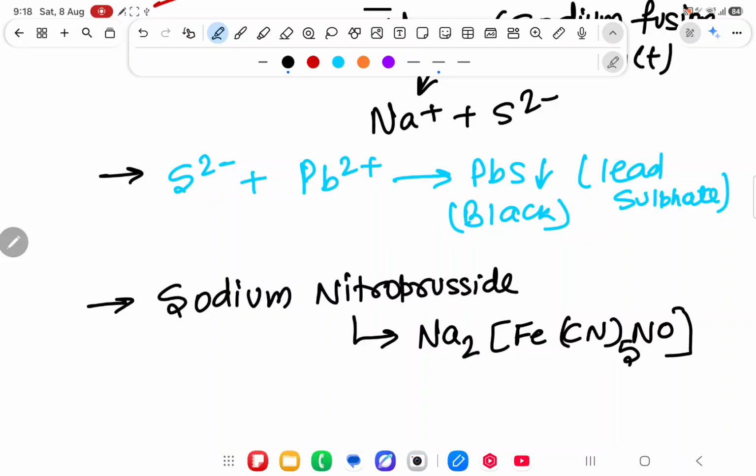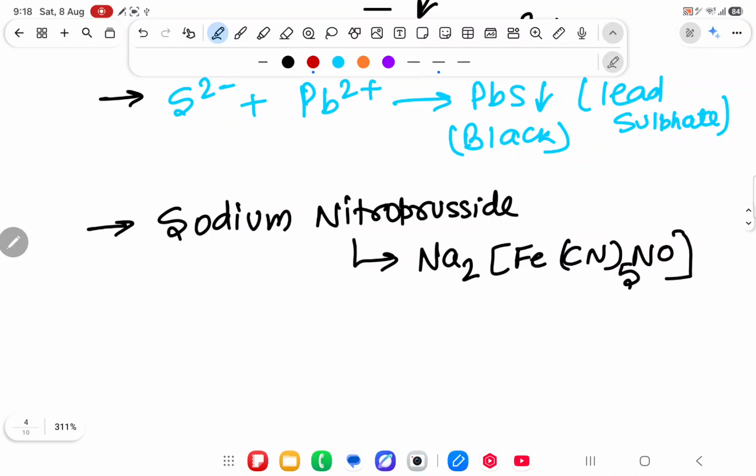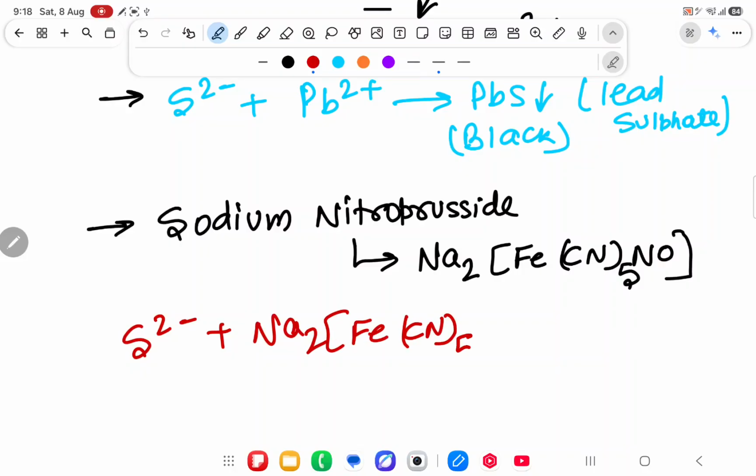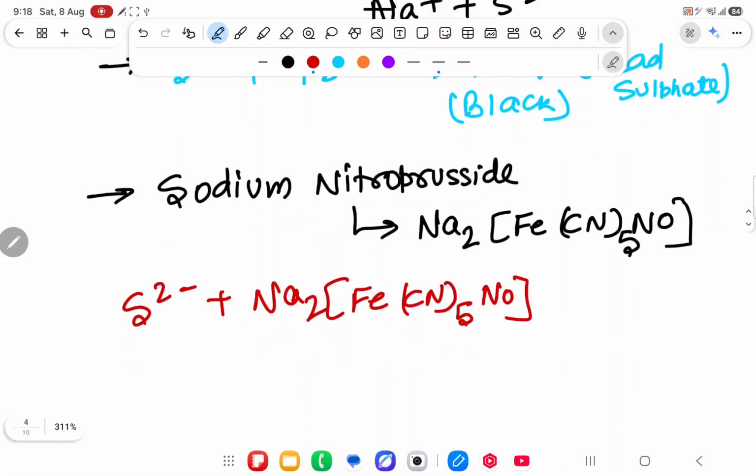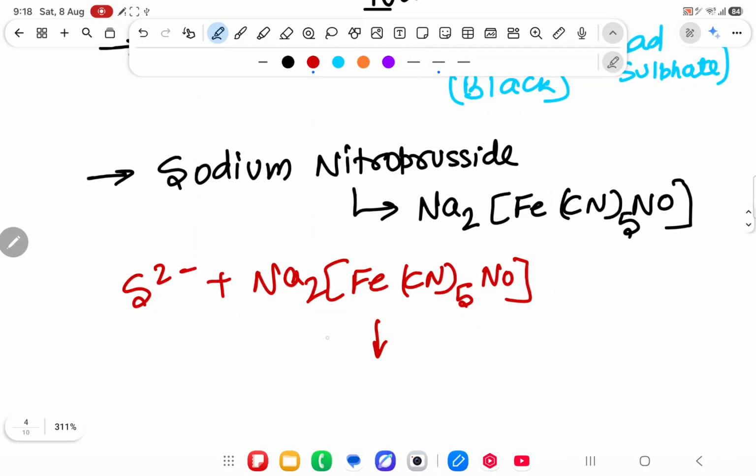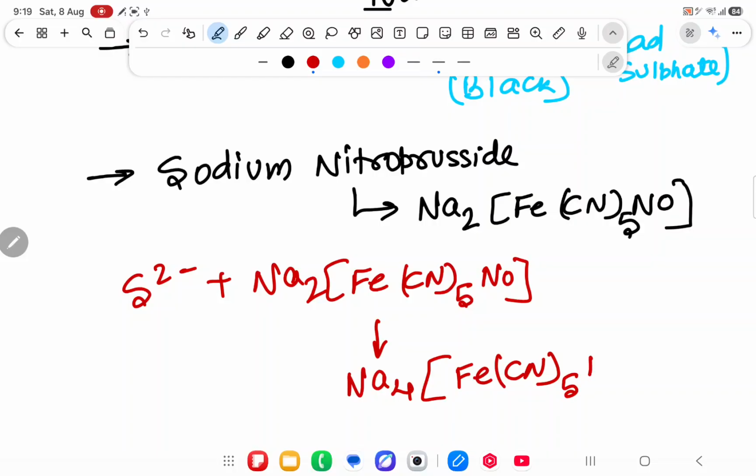This is the formula for sodium nitroprusside. You will react that S2- with sodium nitroprusside, Na2[Fe(CN)5NO]. Nothing else to do: Na2 will become Na4, remaining as it is [Fe(CN)5